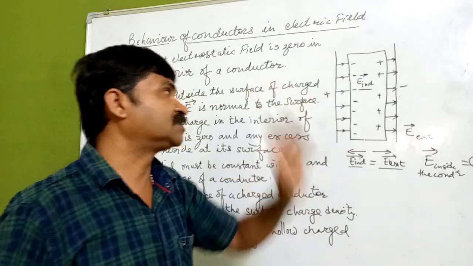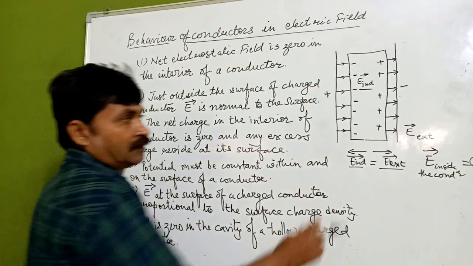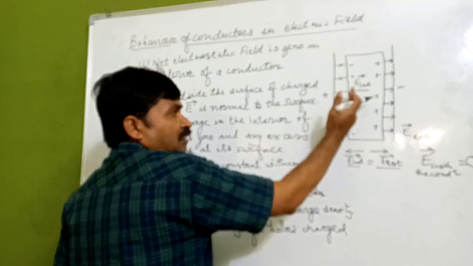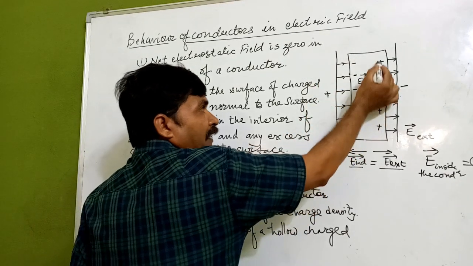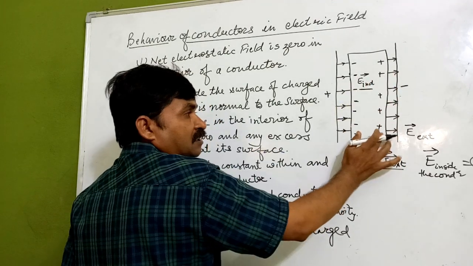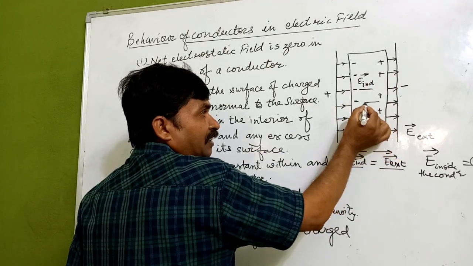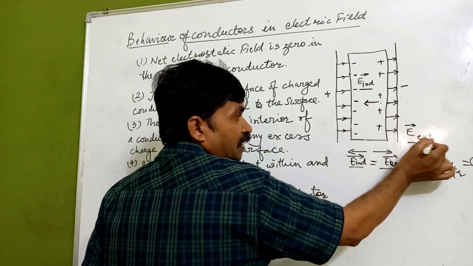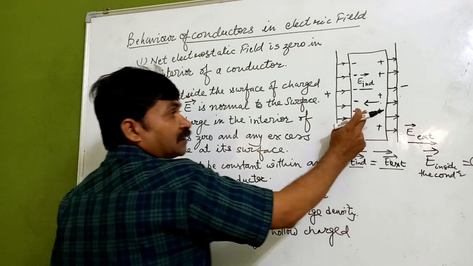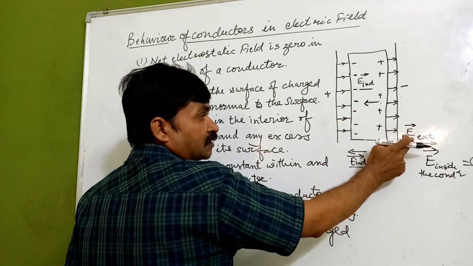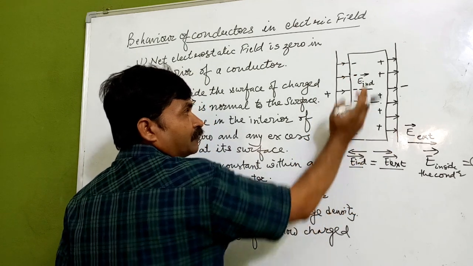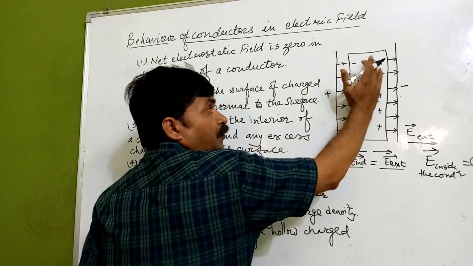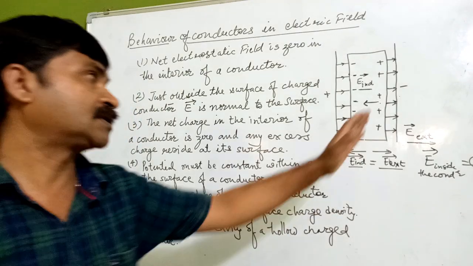It is because of this reason only. Is it clear? The negative charges are coming to this side, and the positive charges are coming to this side. So there will be an electric field because of these charges in the opposite direction to the external electric field, and it will become equal to it after all the charge movement, all the negative charges coming to this side and positive charges going to this side.